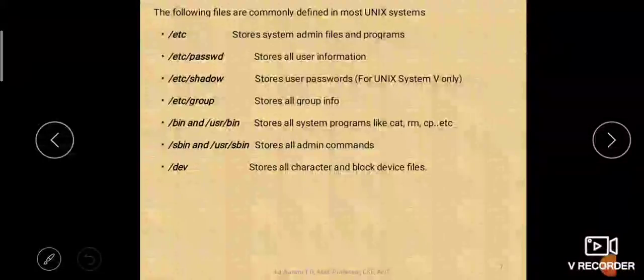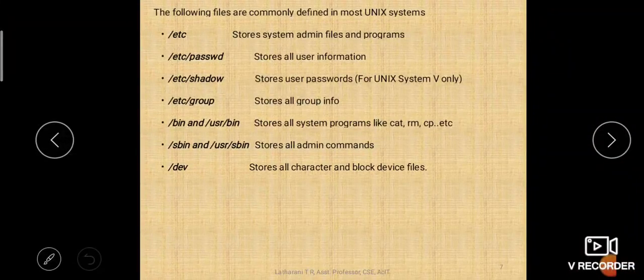All your devices which you have connected to your system, all drivers, all drives, all peripheral devices, IO devices, everything is stored in this /dev directory. So there are two types of devices in Unix: character device file and block device file.